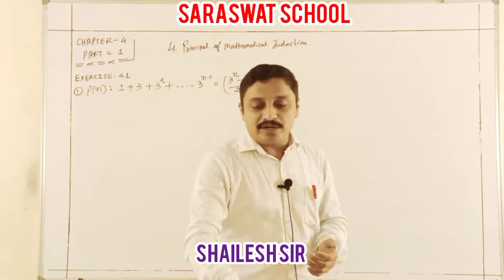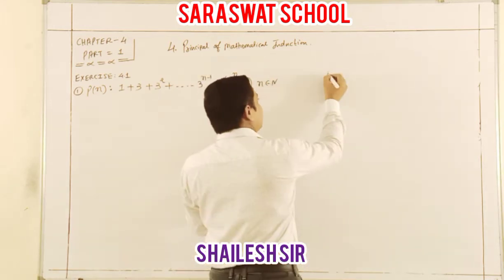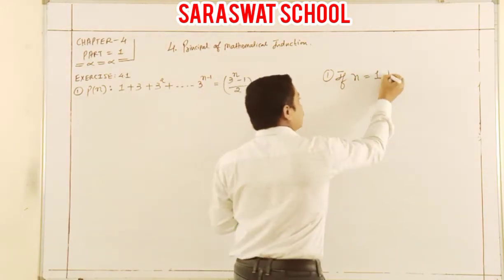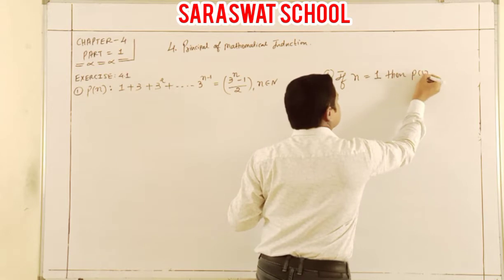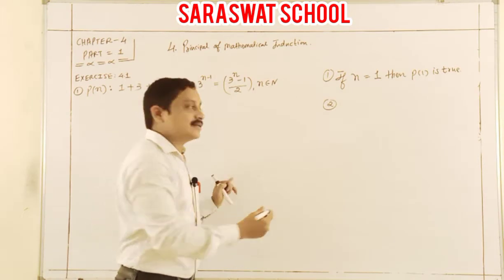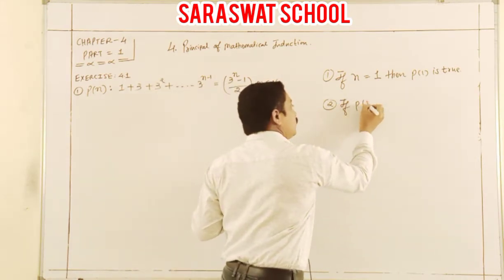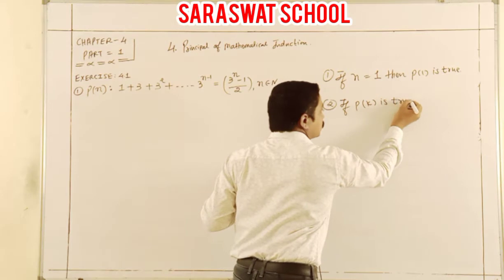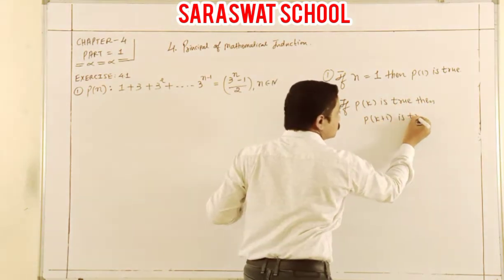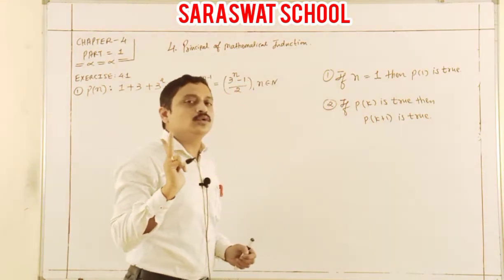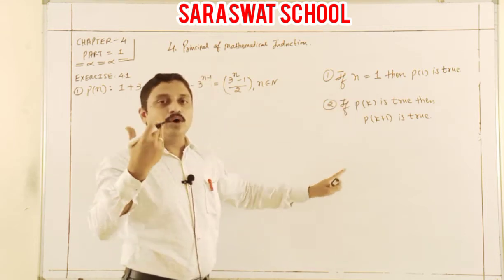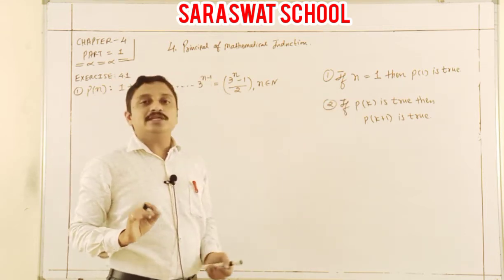Students, rule number 1 is easy: if n equals 1, then P1 is true. And rule number 2 is that if P of k is true, then P of k plus 1 is true. That's our only two rules. I repeat again, these two rules are utilized in the whole chapter, and they depend